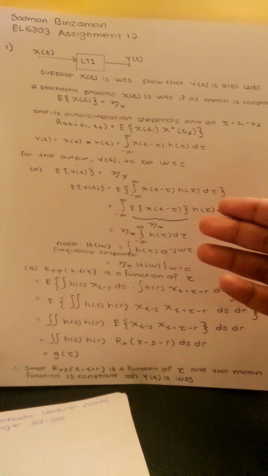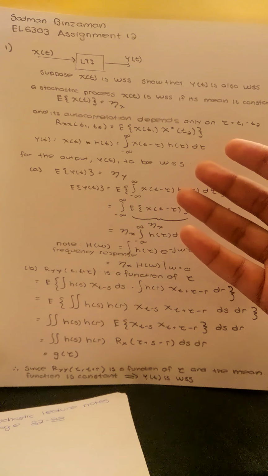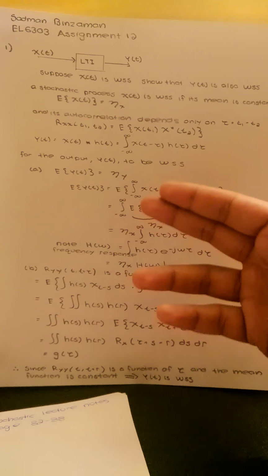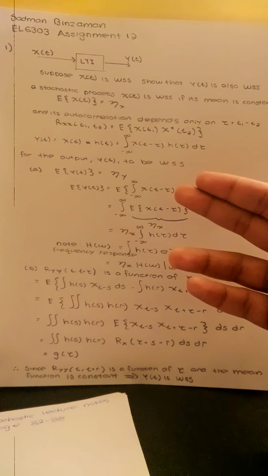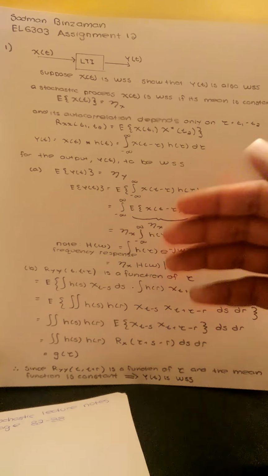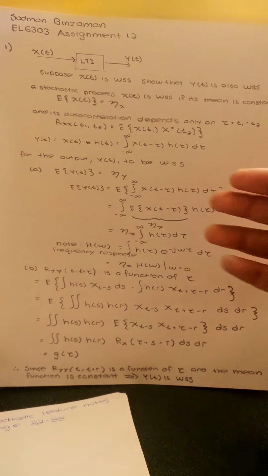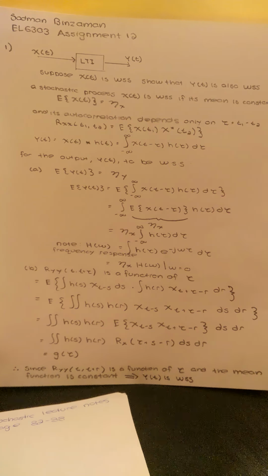We can rearrange that. Remember, the expected value only applies to the random variable x, so we have the integral from negative infinity to infinity of the expected value of x of t minus tau, which, since x is wide sense stationary, equals some constant, times h of tau d tau.